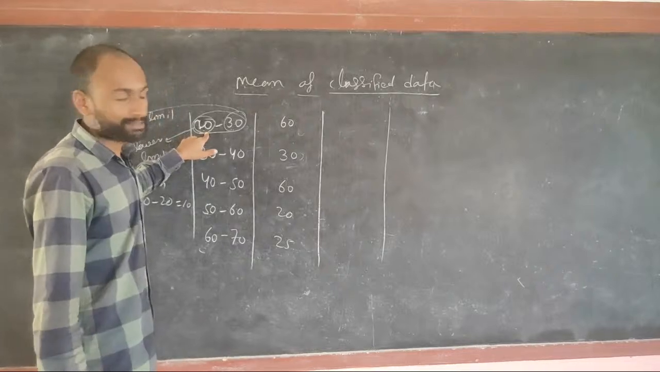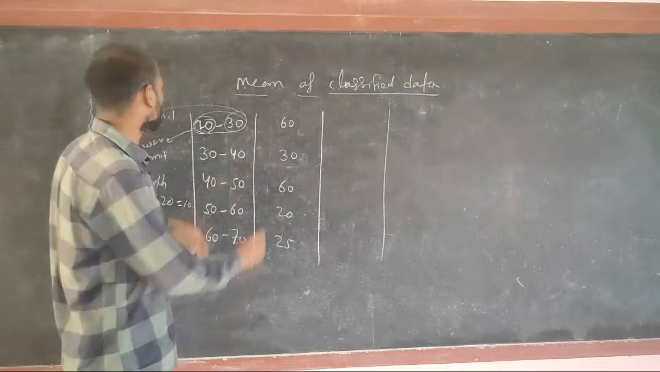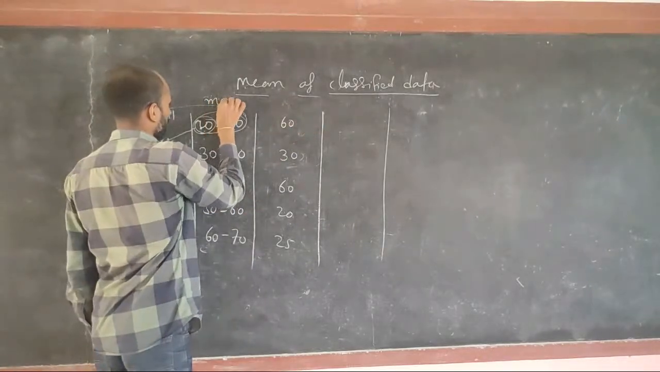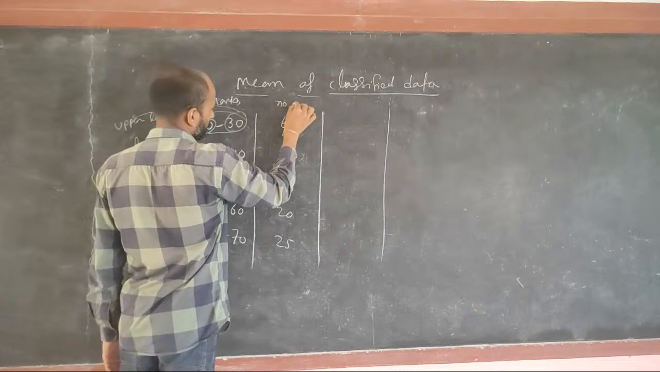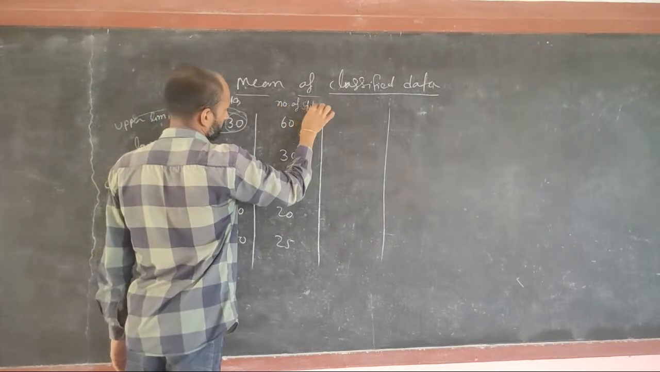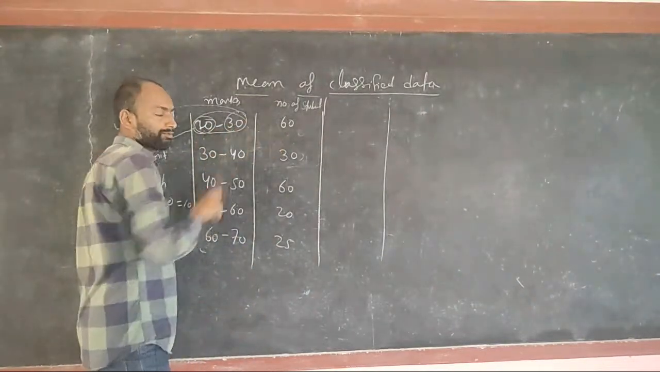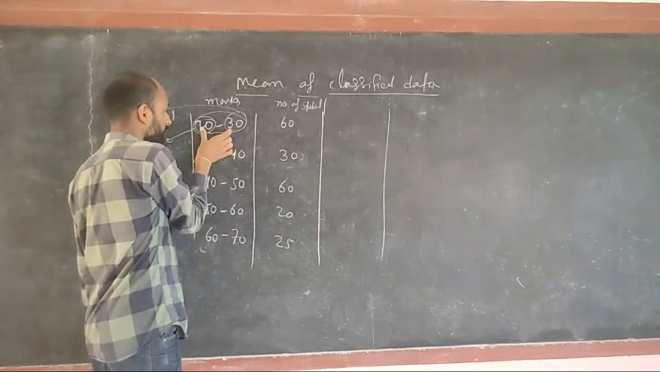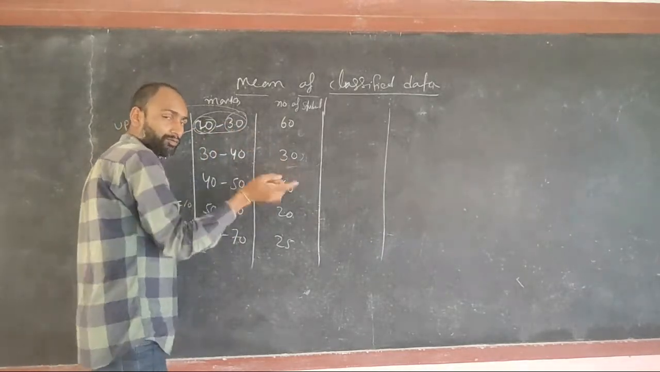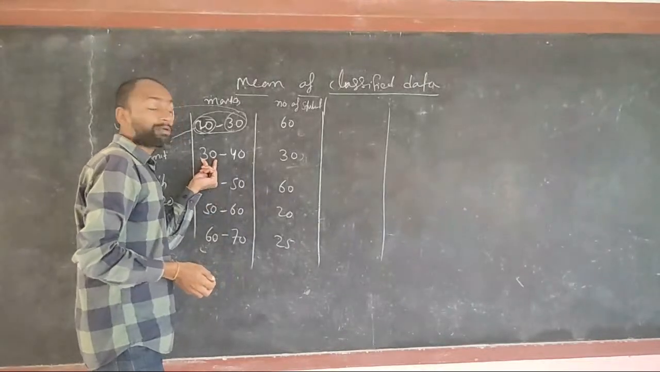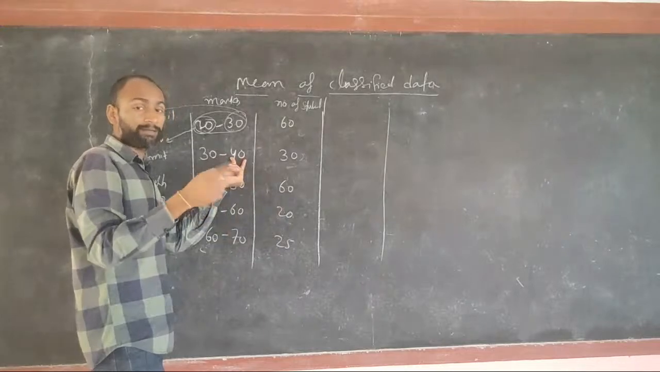This is a class and data is given here. Here I am writing marks, and here I am writing number of students. So we can say that 60 students scored between 20 marks to 30 marks. 30 students scored 30 or more than 30 but less than 40.